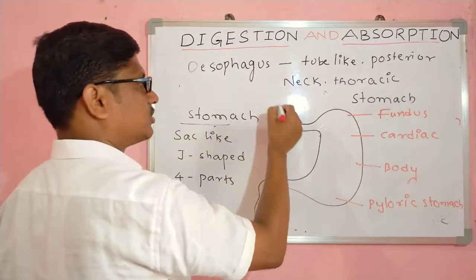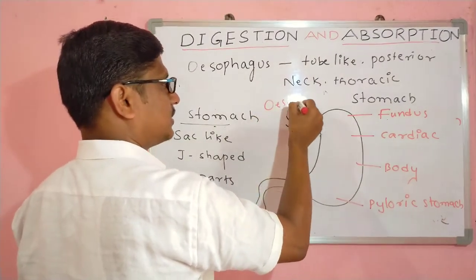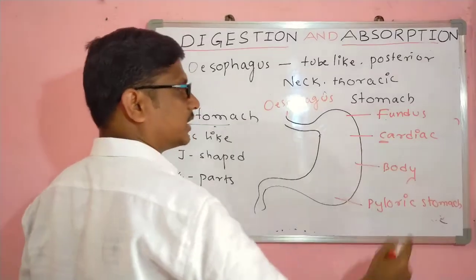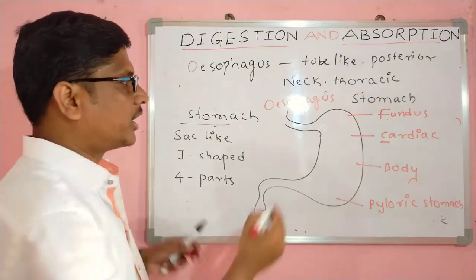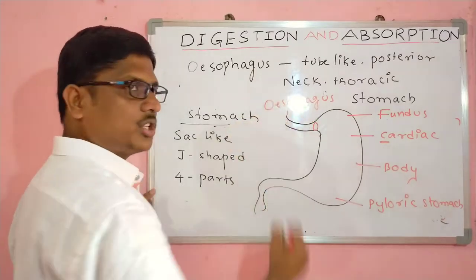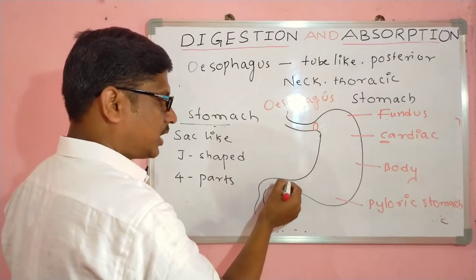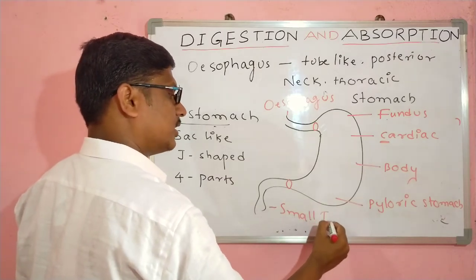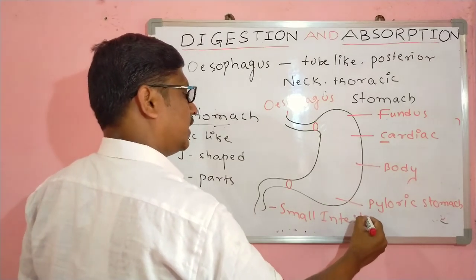See, this is the esophagus. This esophagus opens into a particular region, that is the cardiac region. The esophagus opens into the stomach at the cardiac region, and in the same way, the pyloric stomach opens into the small intestine.